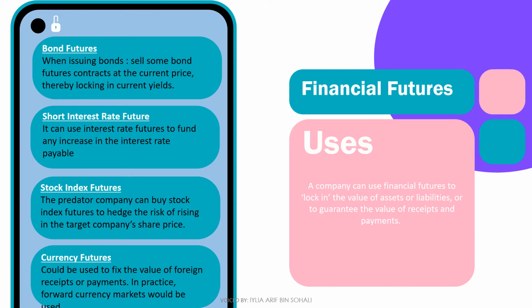Next, there are several types of financial futures. Firstly, bond futures. For this contract, there must be a relationship between the contract and the cash market if it is described in terms of notional stock. Since this contract requires physical delivery, after the agreed term, the seller has to bring the bond certificate to the buyer.